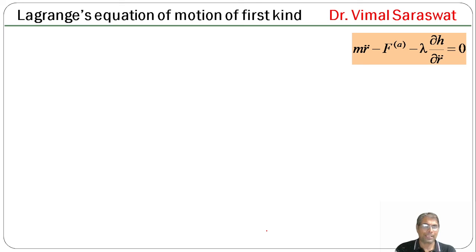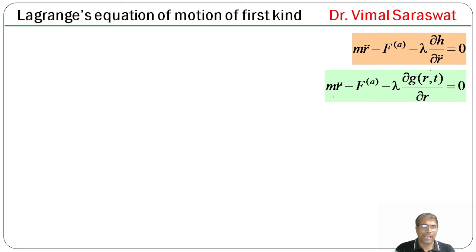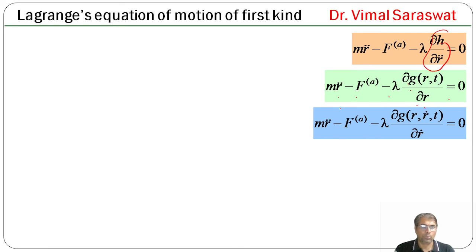Now m r̈ − F applied − λ ∂H/∂r̈ = 0, and m r̈ − F applied − λ ∂g/∂r = 0, because ∂H/∂r̈ = ∂g/∂r. Also m r̈ − F applied − λ ∂g/∂ṙ = 0, because ∂H/∂r̈ = ∂g/∂ṙ.